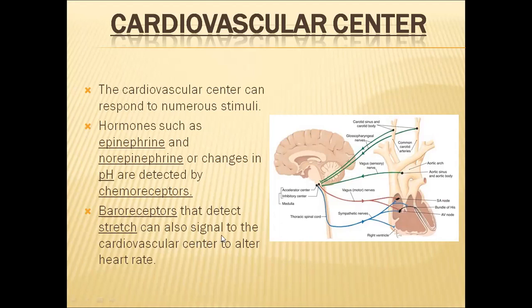So when the blood vessels stretch, that will be received by the baroreceptors. So stretching, dilation or constriction in the blood vessels, and chemicals like change in the pH, epinephrine, norepinephrine, will be received by these chemoreceptors and baroreceptors.